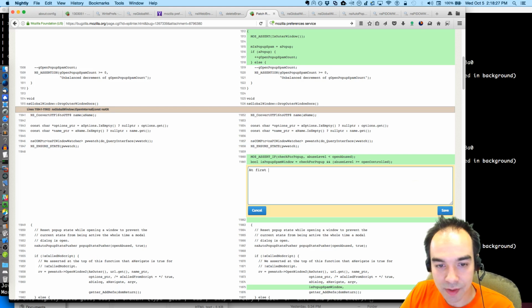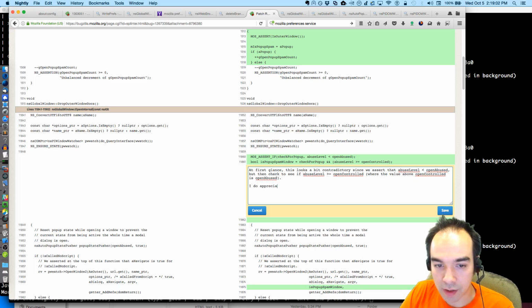At first glance, this looks a bit contradictory, since we assert that abuse level is less than open abused, but then check to see if abuse level is greater or equal to open controlled, where the value above open controlled is open abused.